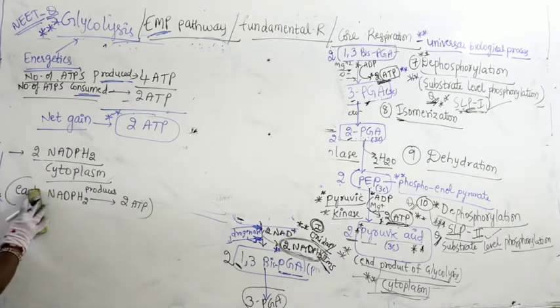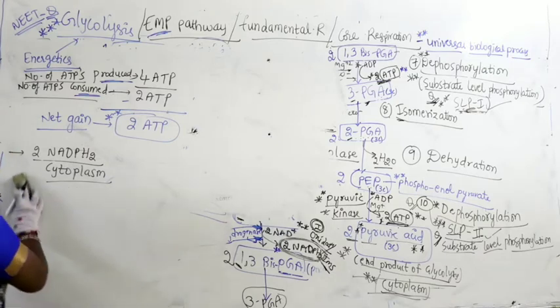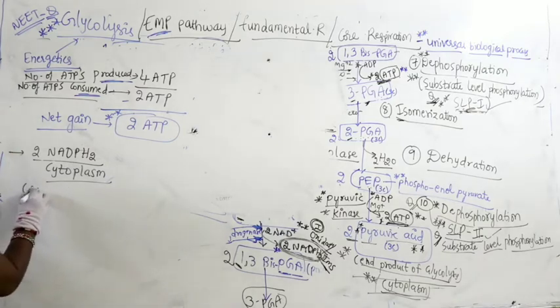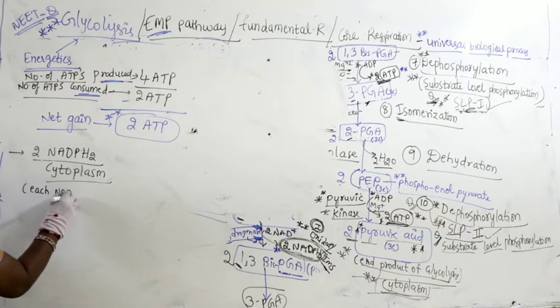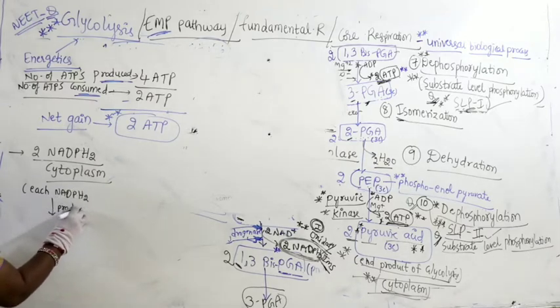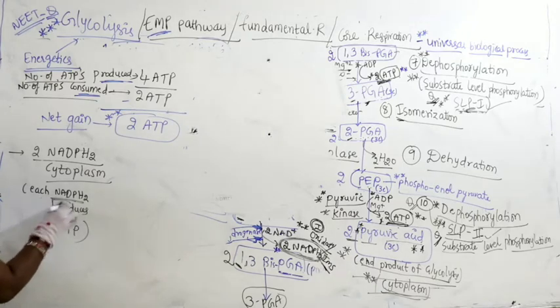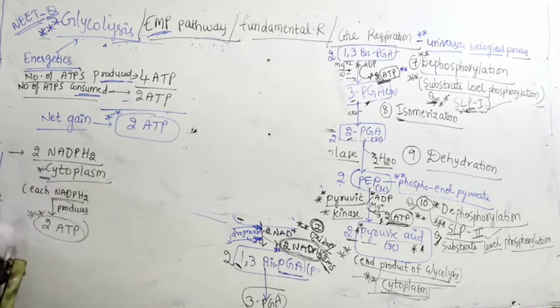Let me write down here. Each NADPH2 produces how many ATP? Produces 2 ATP. Why? It is cytoplasm.